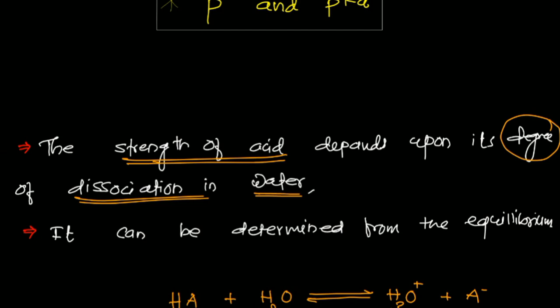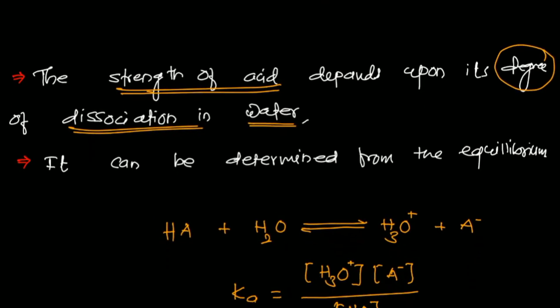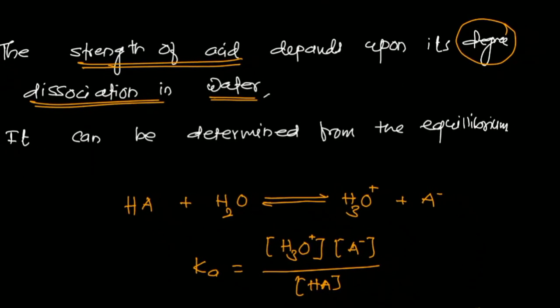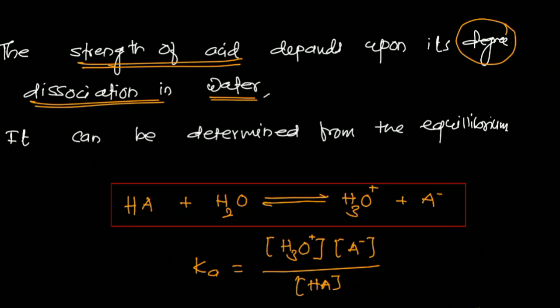If any acid dissociates completely, it is a stronger acid, right? The strength will be more. It can be determined with the help of an equilibrium equation. Suppose I have this equation: HA plus water in equilibrium, converted into H3O plus and A negative. Here HA is an acid, water is a base, H3O plus is the conjugate acid, and A negative is the conjugate base.